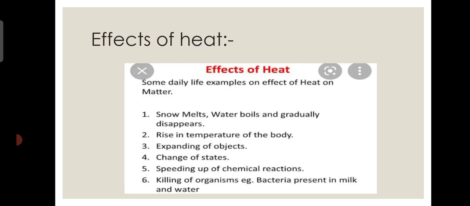Next, effects of heat. Snow melts, water boils, gradually disappears, rise in temperature of the body, expanding of objects, change of states, speeding up of chemical reactions, killing of organisms, bacteria present in milk and water. তাহলে কি কি স্নো মেল্ট করে, চেঞ্জ অফ স্টেট হয়, the bacteria present in milk and water, speeding up the chemical reactions, change of state.